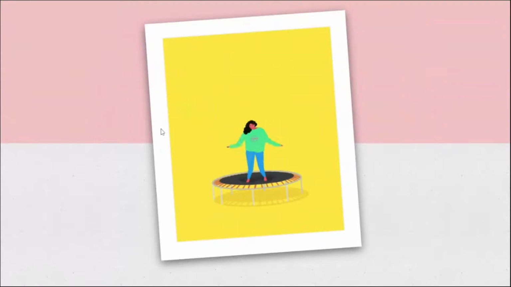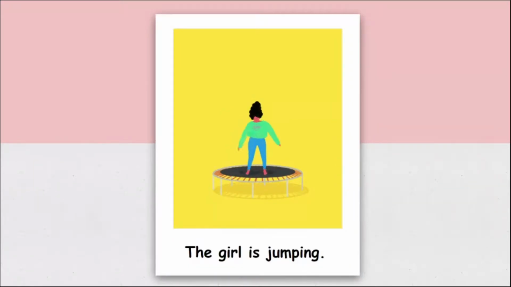All right, that is the first one. Can you please describe it? What is happening in that clip? The girl is jumping. Yes, that is correct. The girl is jumping. Let's see. That is correct. Let's have the next one.